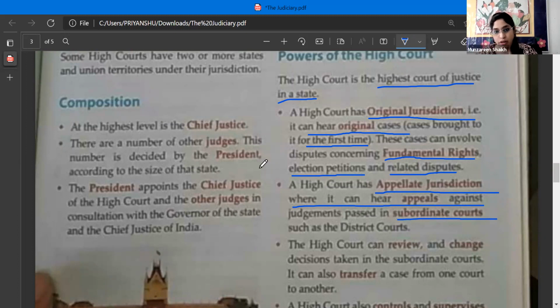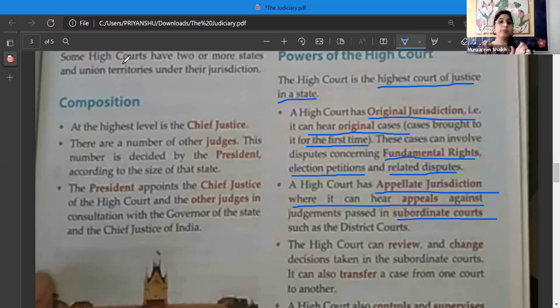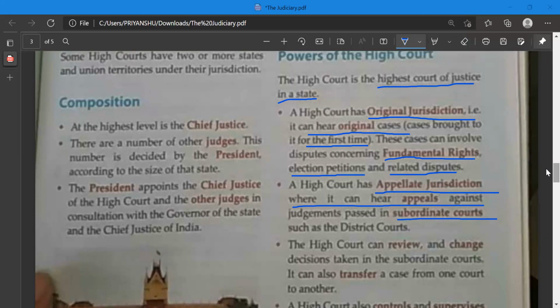Now, if I ask you to differentiate between this point of appellate jurisdiction and the point of Supreme Court. The Supreme Court hears the appeals against the judgments of which court? Against the judgments of the High Court. Excellent, very good, Priyanshu. It hears the appeals against the judgment which is passed by the High Court. That is done by Supreme Court. But over here in High Court, the lower court after High Court is the subordinate court. So here the High Court hears the appeals against the judgment passed by the subordinate courts. Got the difference, students?